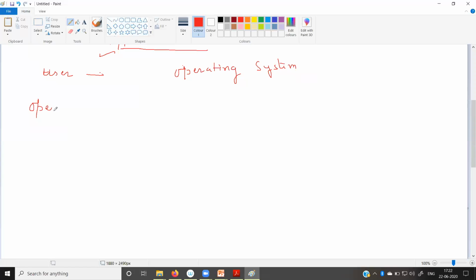So we can say that operating system is an interface. This definition is very much important. So operating system is an interface between user and hardware. Fine.